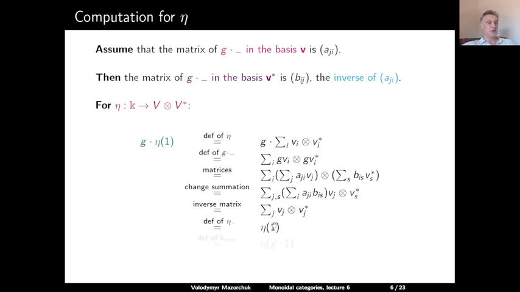And by the definition of eta, this is equal to eta of 1. And from the definition of the trivial module, eta of 1 is equal to eta of g times 1, because g times 1 is equal to 1. The action of g on the trivial module is given by the identity map. This completes our computation for eta.